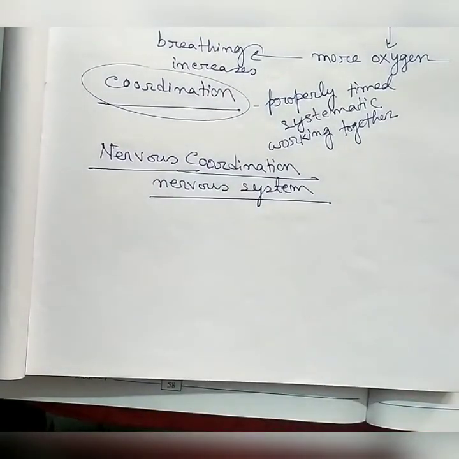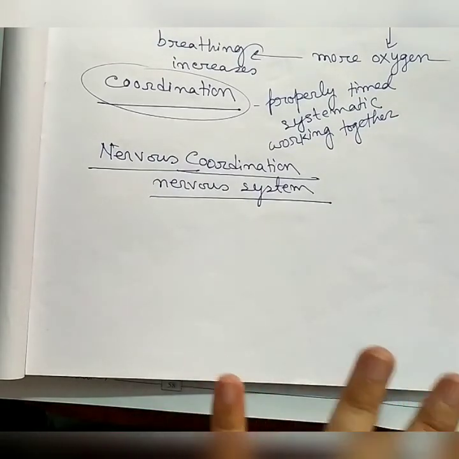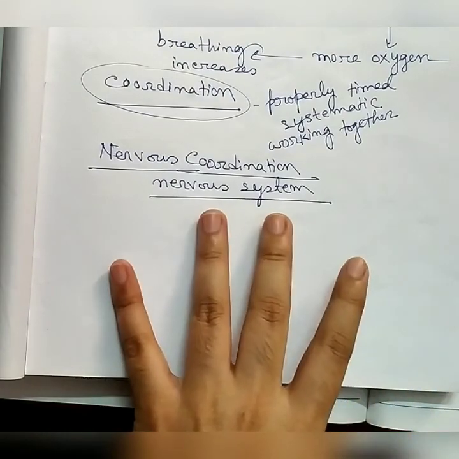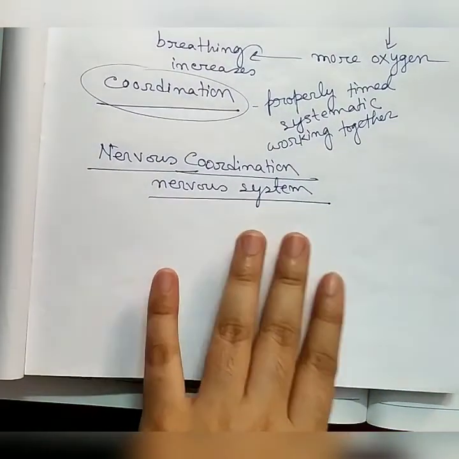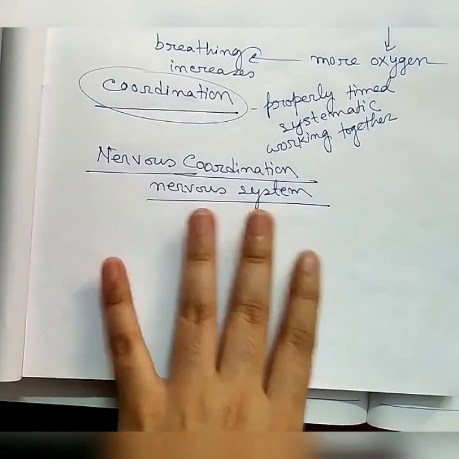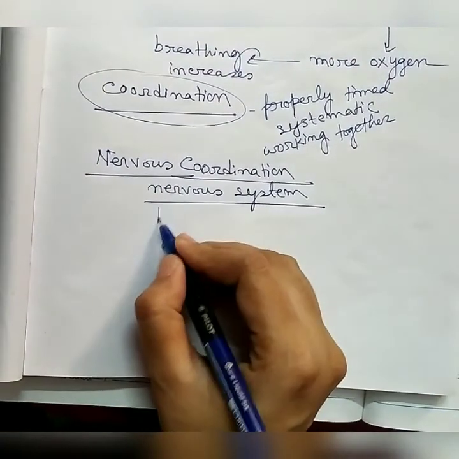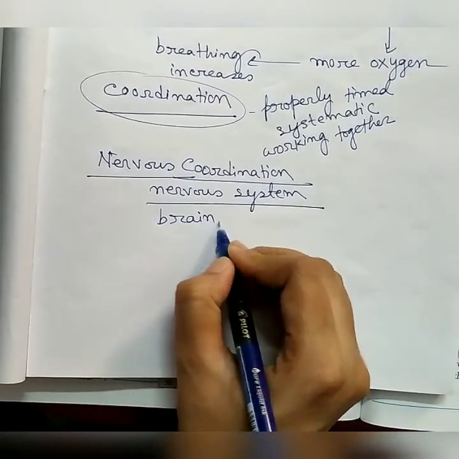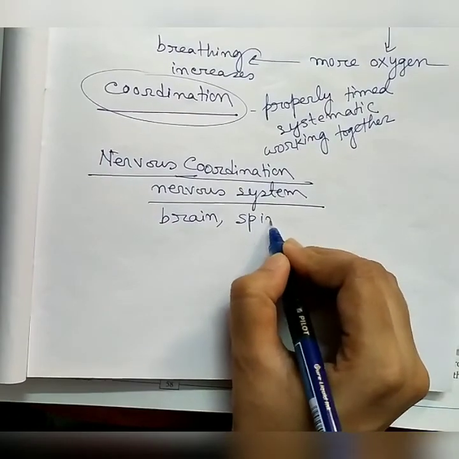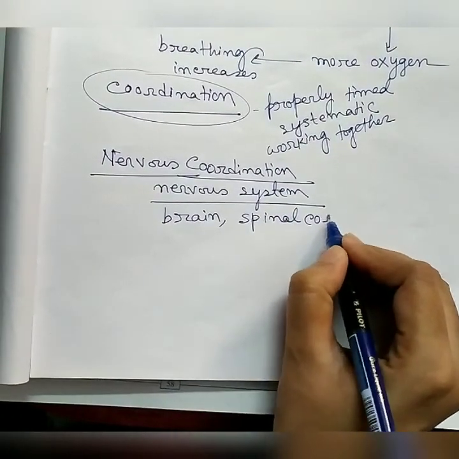There are different organ systems in our body: digestive system, respiratory system, circulatory system, excretory system, reproductive system, nervous system. So nervous coordination is in the department of the nervous system, and the nervous system is made up of brain, spinal cord and nerves.